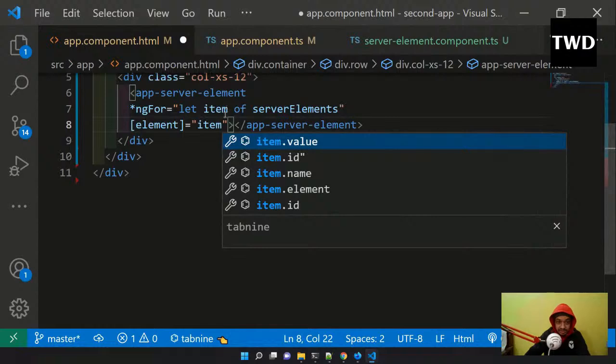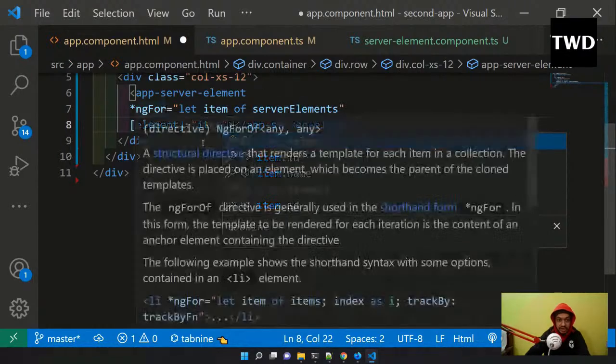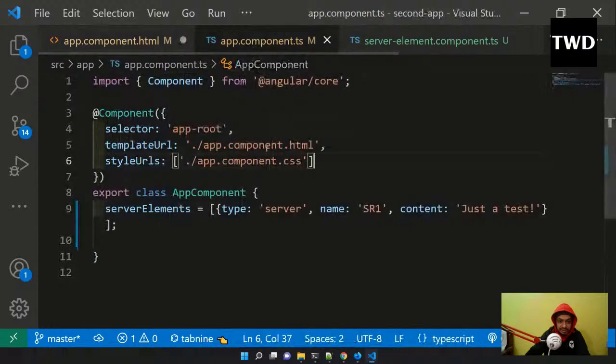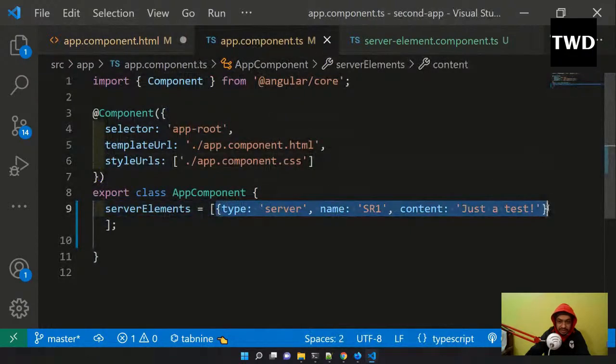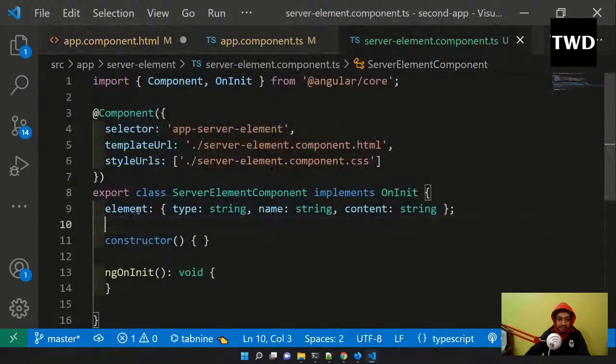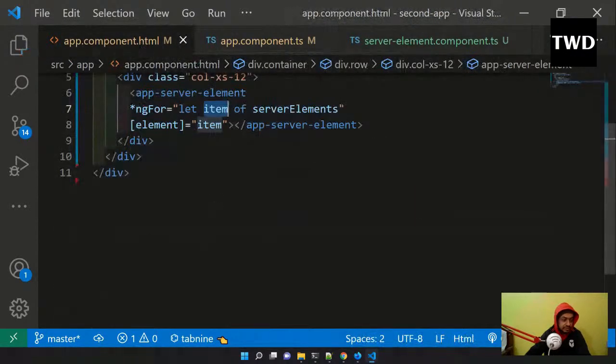I'm passing here each item of server element, so I have to bind this with the item. What is each item? Each item is this thing, it is an object. So this I'm binding with the element. What is this element? Element is this thing. So I'm binding it with this, and I will save it. This is how we are doing this binding, passing data from one component to another.